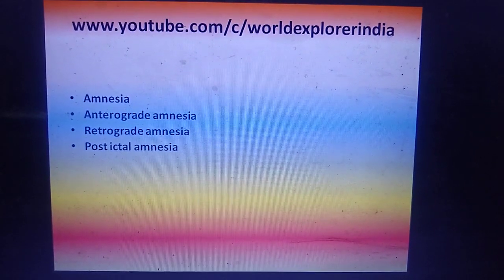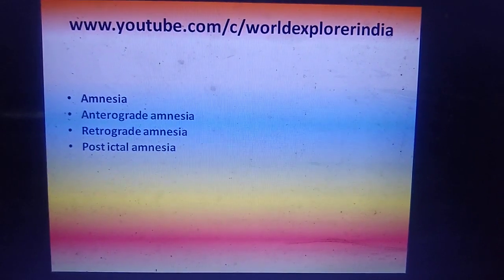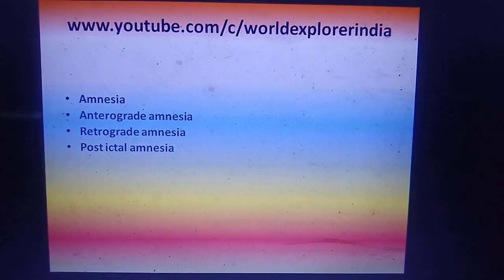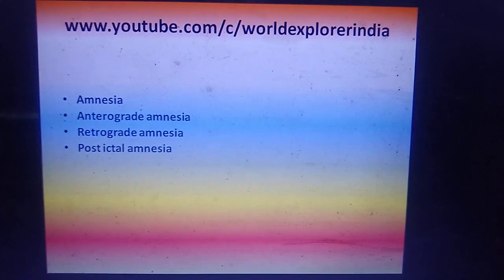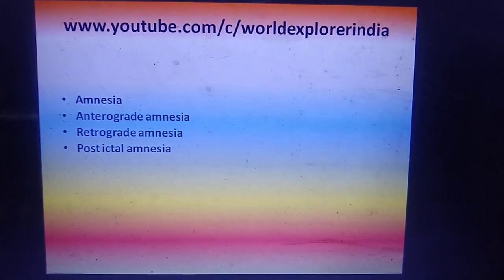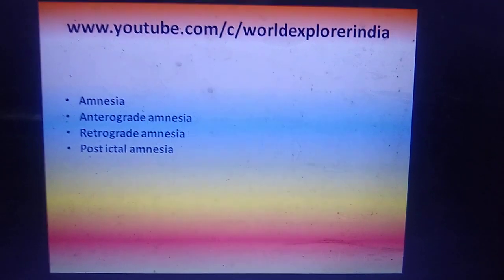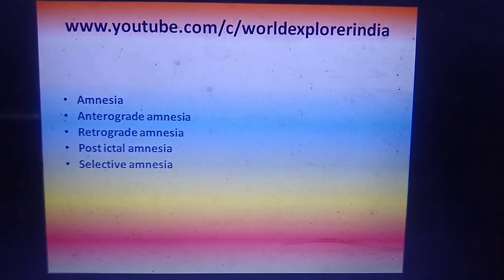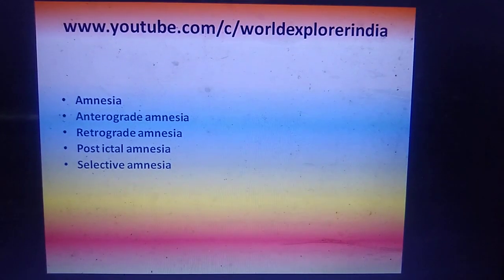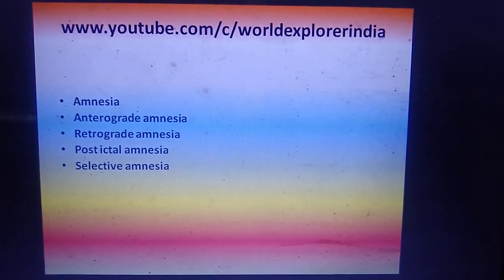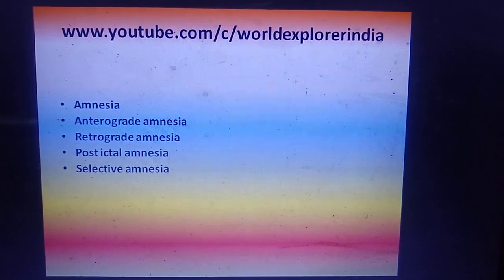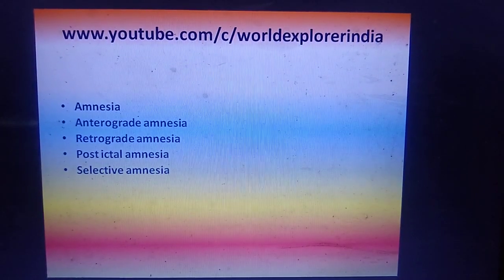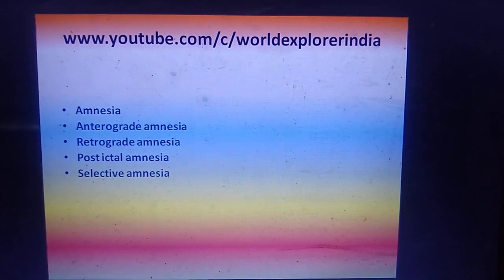Next is postictal amnesia. Postictal amnesia means if a person is forgetting the things which happened after the seizures or epilepsy, it is called postictal amnesia. Selective amnesia means they are forgetting only a few things, the things which they don't like, they may be forgetting. That is called selective amnesia.